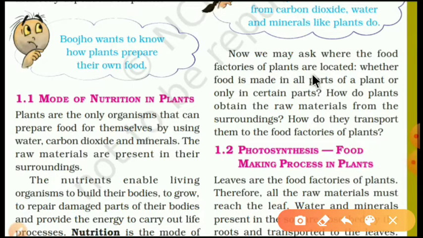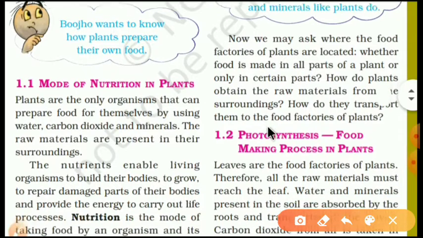Where is it located? Whether food is made in all parts of the plant or only in certain parts, that is another good question. Let's see. How do plants obtain the raw material from the surroundings? To prepare food, somewhere they are preparing the food, and that is the factory. Whether the food is prepared everywhere in the plant.